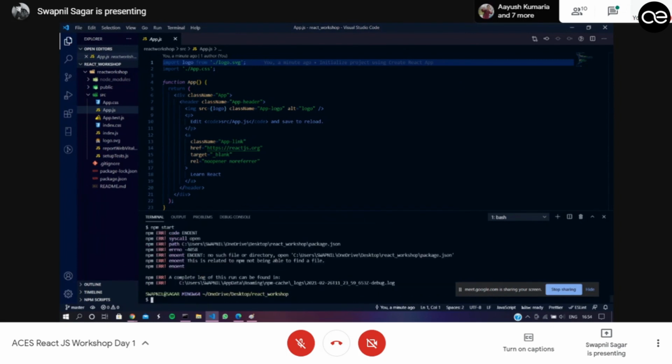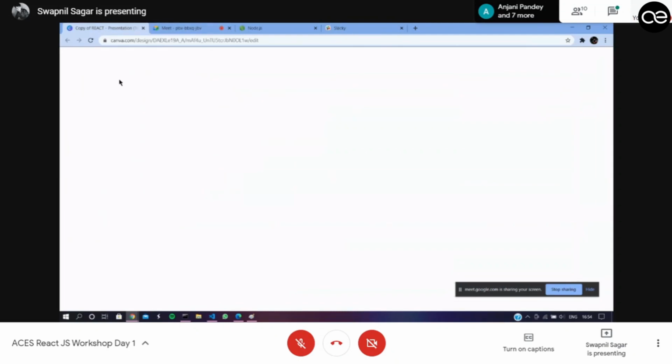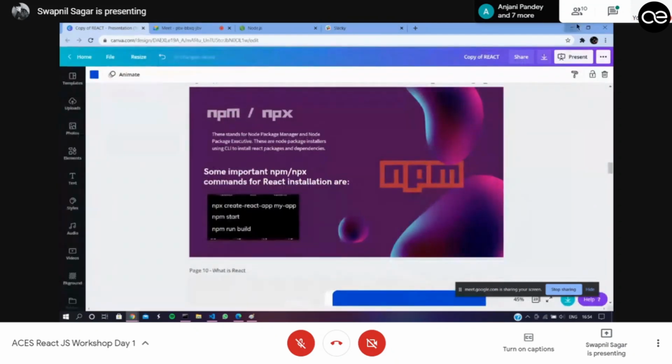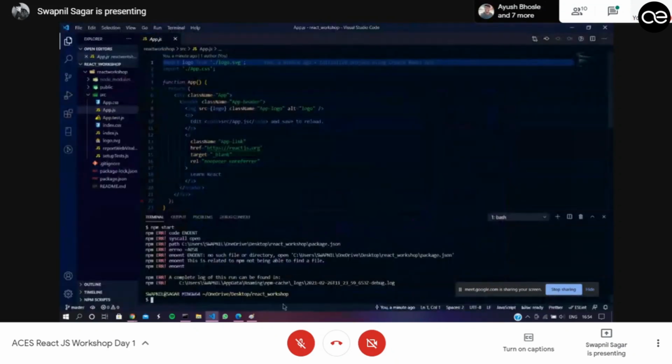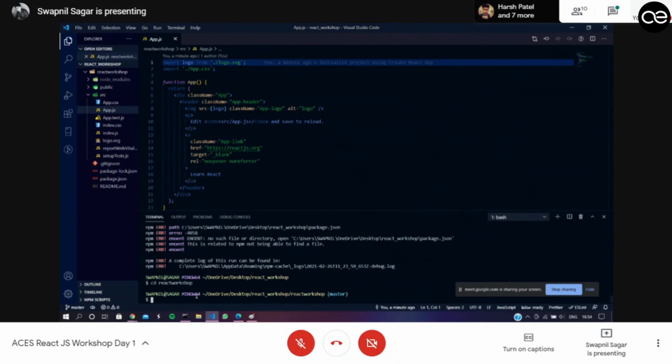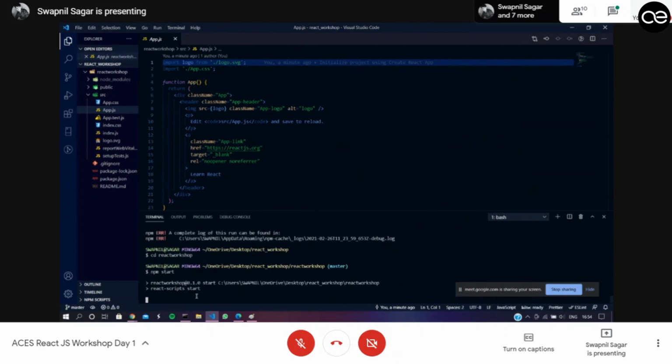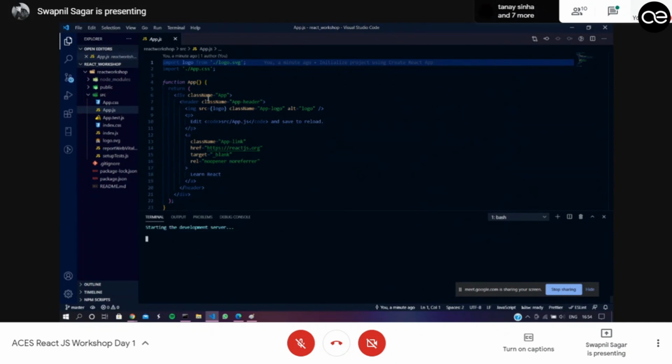It is giving some errors. Let me see. Okay, sorry. I am not in the current directory. That is why it is showing an error. I need to go into the React directory. So now if I write npm start, it will start a local server and render the React application. So my web development server has been started.